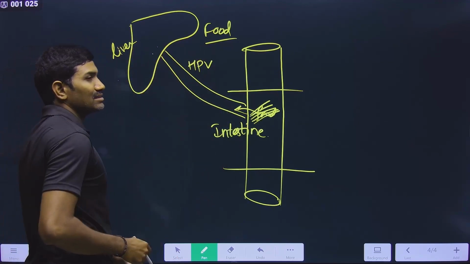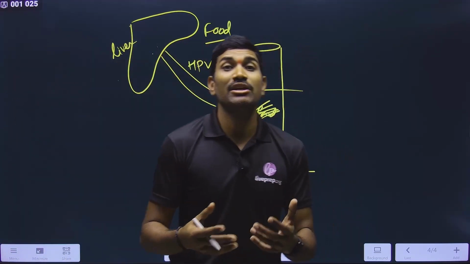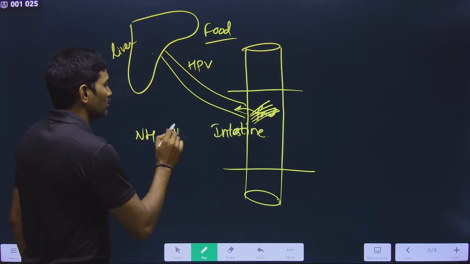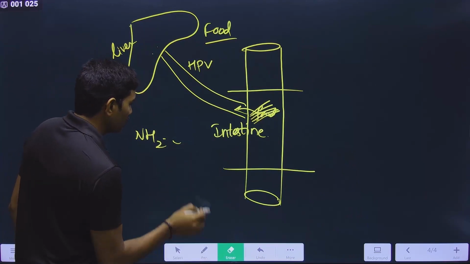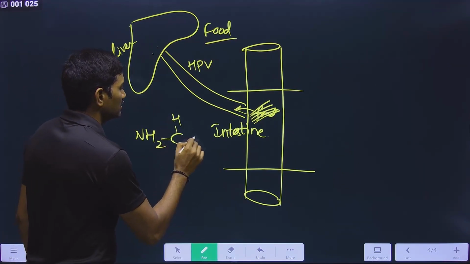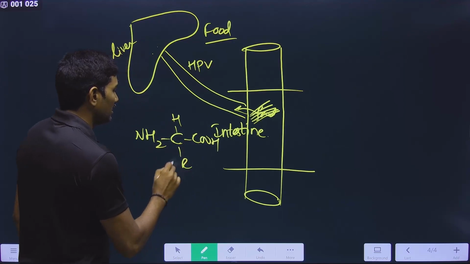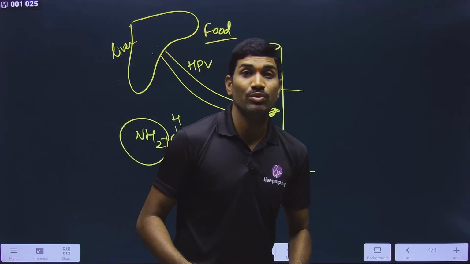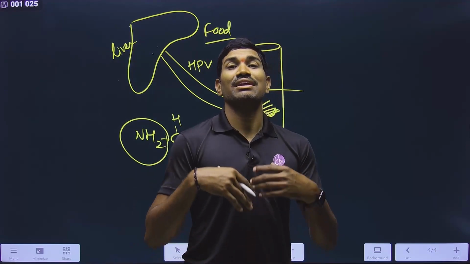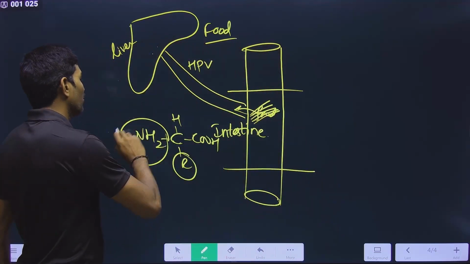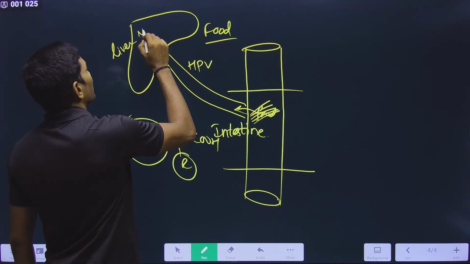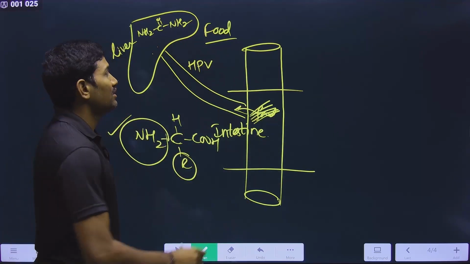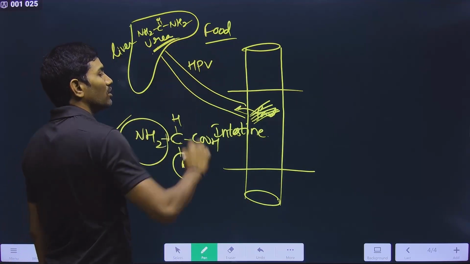In these food materials, mainly we are talking about the proteins, amino acids. It has NH2, C, and this is H, and this is COOH, and this is the R group. This is an amino acid. It technically has one amino group. In the majority of cases, when it is in excess, this amino group will be released, and along with CO2, it forms urea in the case of humans.